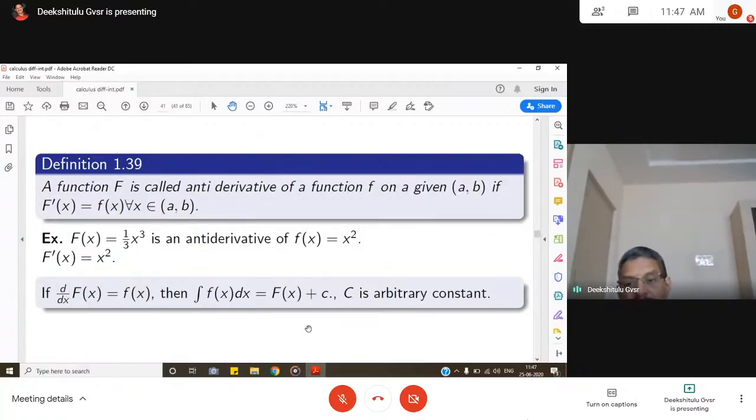And we have discussed already about the arbitrary constants in parameter. It clearly defines a family of functions. The arbitrary constant can take any value. As you change the value of c, different curves are generated. So this capital F of x plus c is a family of functions. So you know that integration basically means summation sign.